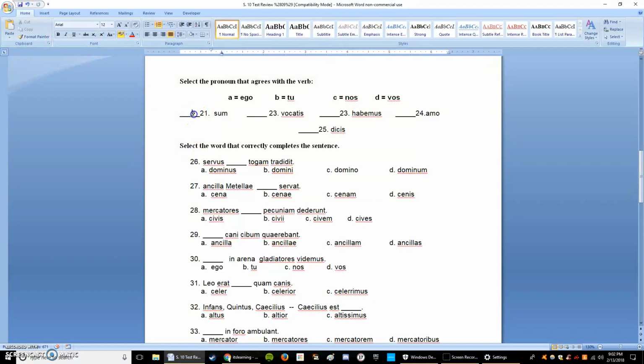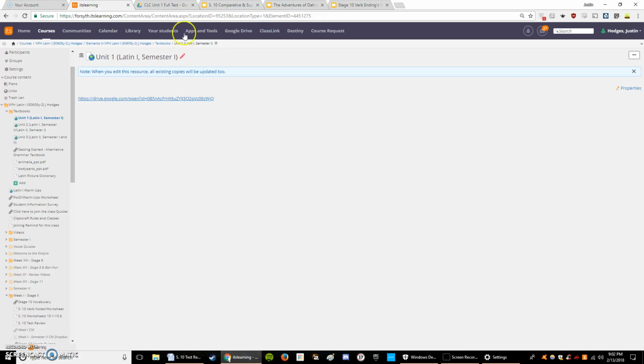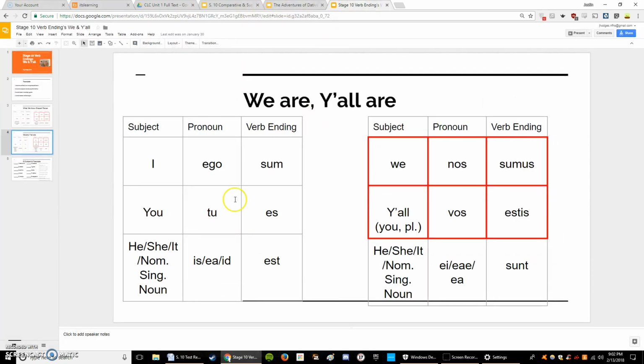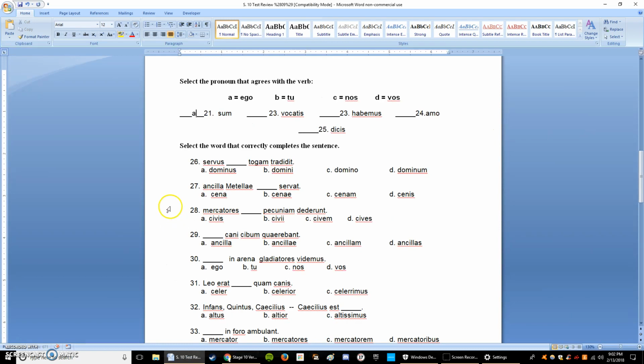Okay, let's continue. Alright, so we know from our notes that sum, that's one of the irregulars. And as you can see here, these need to be studied. Sum, es, est, sumus, estis, sunt. So you see sum here, and the subject is I, or in Latin, ego. So the correct answer for 21 is A. Tis, on the end of vocatis, tells us that the subject is y'all, or in Latin, vos.